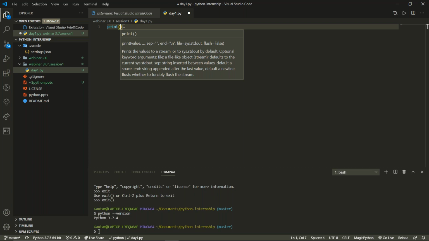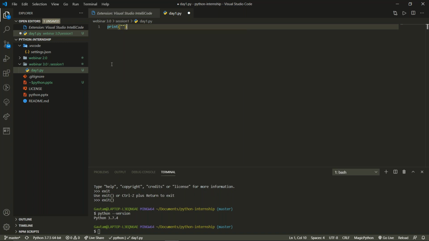Whenever you have the brackets over here, this is denoted as a function, and you need to pass on the data you need to print. So in single quote or double quote. Now over here there is no difference between single quote and double quote.